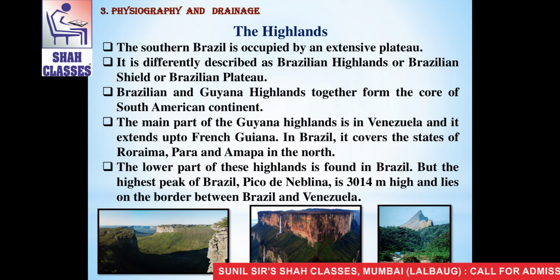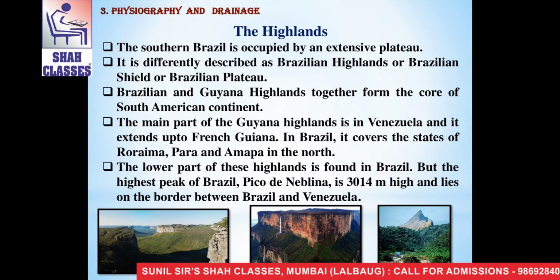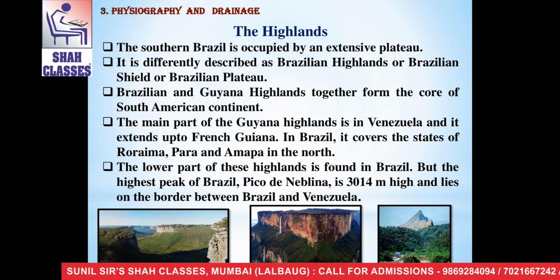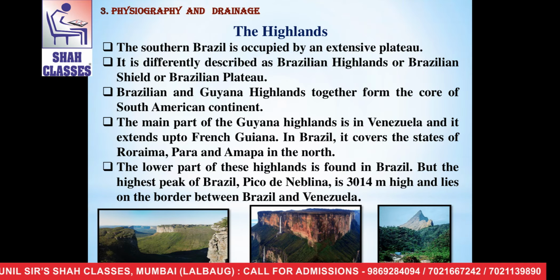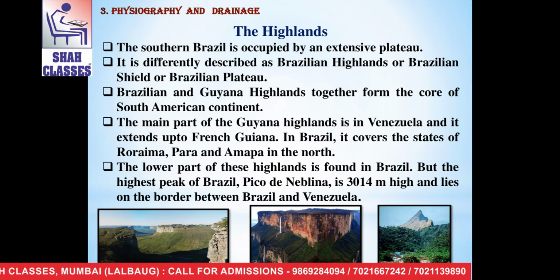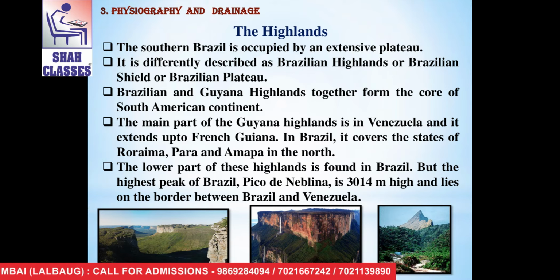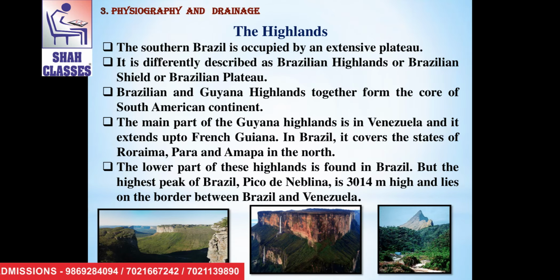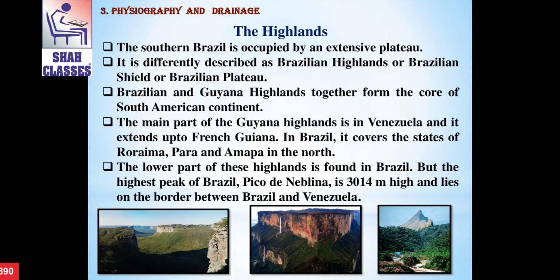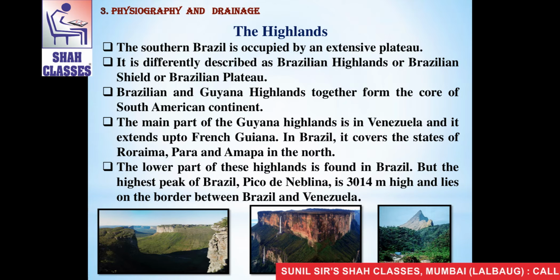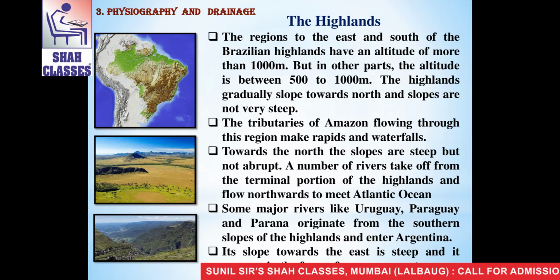In Brazil, it covers the states of Roraima, Pará and Amapá in the north of Brazil. The lower part of these highlands is found in Brazil, but the highest peak of Brazil, Pico da Neblina, which is 3014 meters high, lies on the border between Brazil and Venezuela.